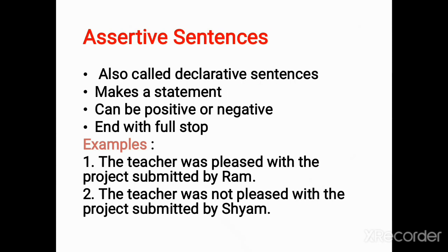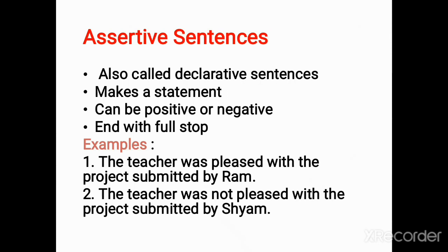Assertive sentences make statements and are also called declarative sentences. Assertive sentences make statements or declare something like an opinion, idea or fact. They can be positive and negative. The statement can be positive or negative, and these sentences always end with a full stop.